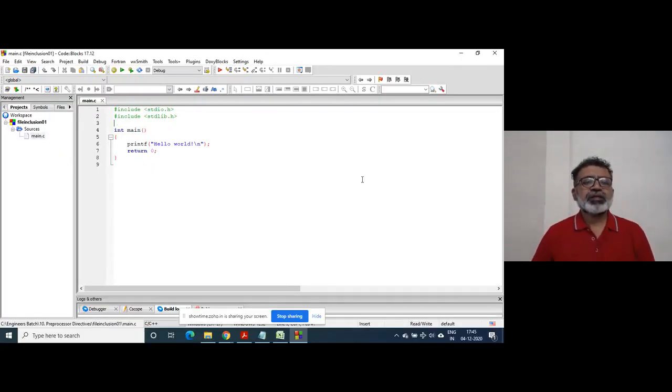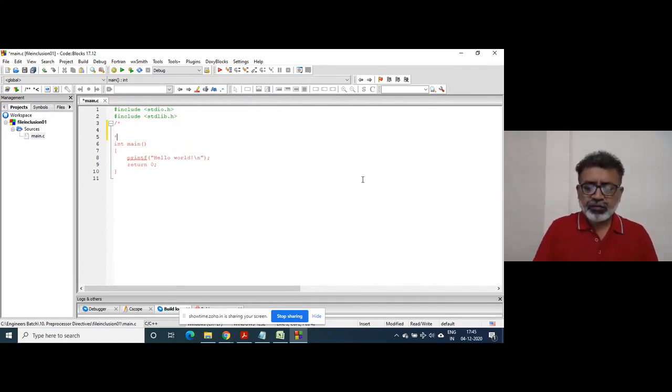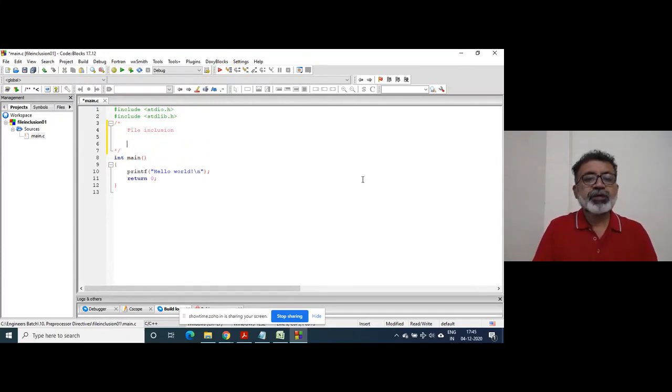And the theoretical aspect, part of that I have explained to you already. File inclusion. Right. So there are two ways to include files in the C program.